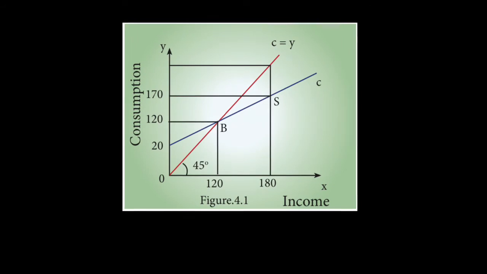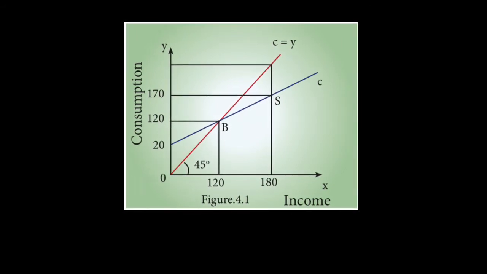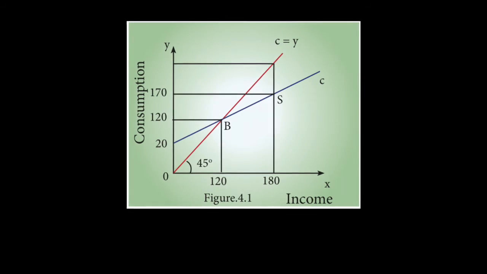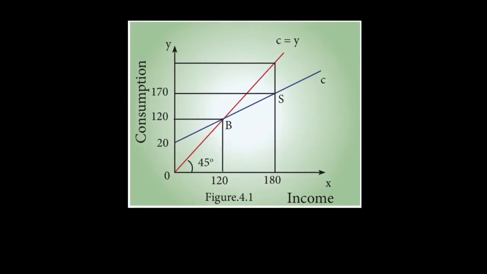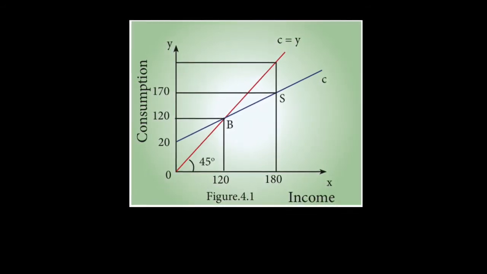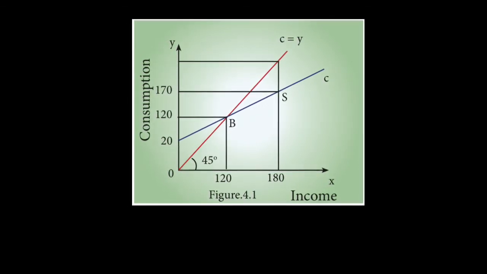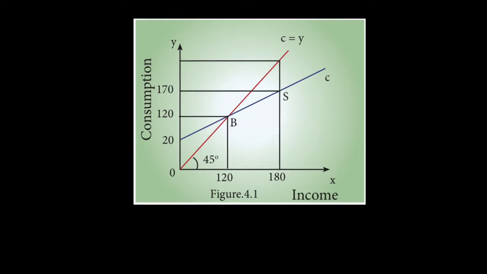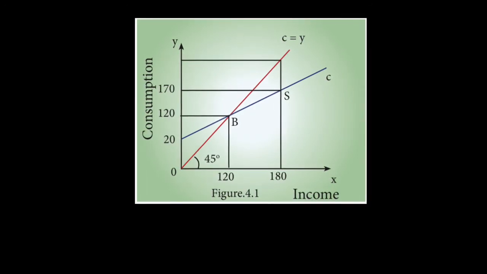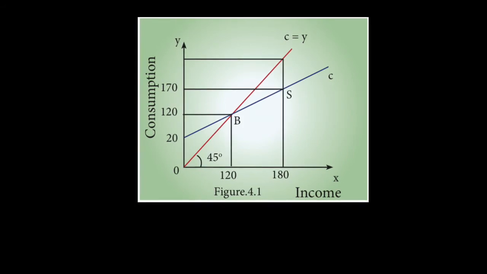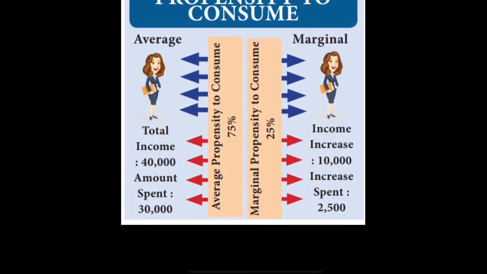When the income is rupees 120, the consumption also will be 120, where the equilibrium point is B. The next stage is when the income increases to 180 rupees, 170 is spent on consumption, 10 rupees is for saving. Move on to next unit, propensity to consume.